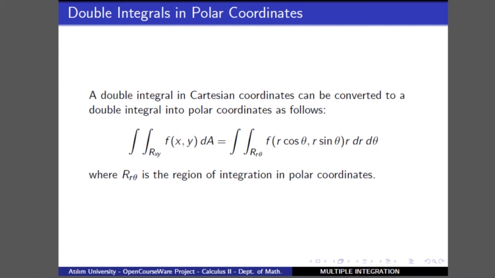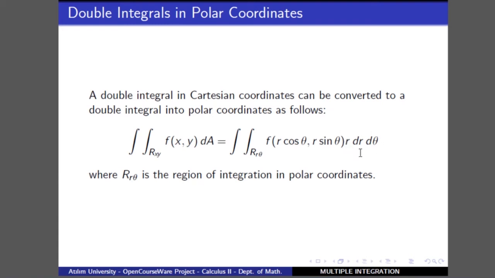That's first we write the plane region converted into polar region, and then for the function we have to write the function f in terms of the polar variables r and theta. So for x we write r cosine theta in the function, for y we write r sine theta. For dA in rectangular coordinates or Cartesian coordinates, we just write r dr d theta.